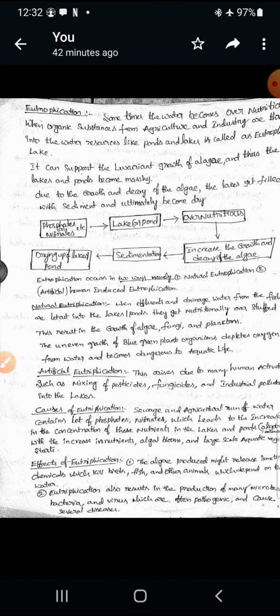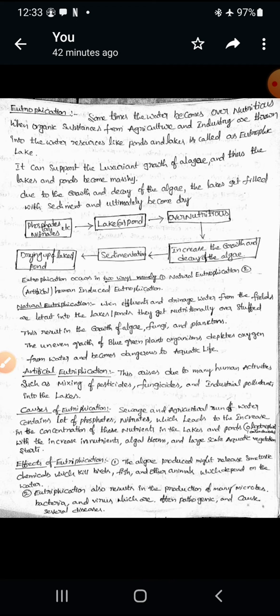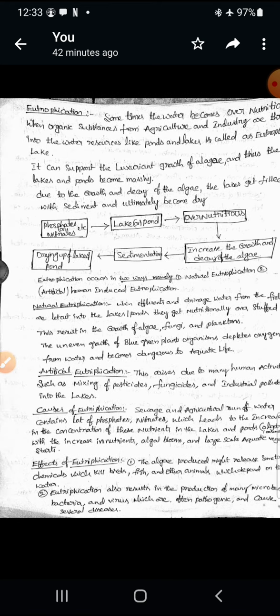These two are used as herbicides. Herbicides can kill the algae or fungi and also phytoplanktons. So whenever they kill algae or fungi, we can control the eutrophication process in the ponds and lakes.